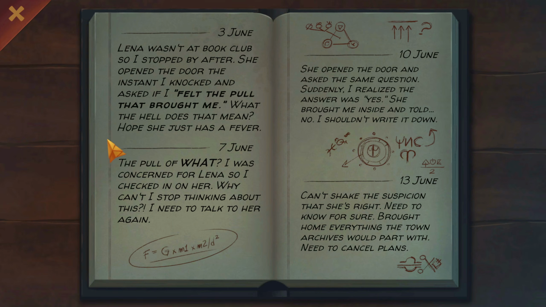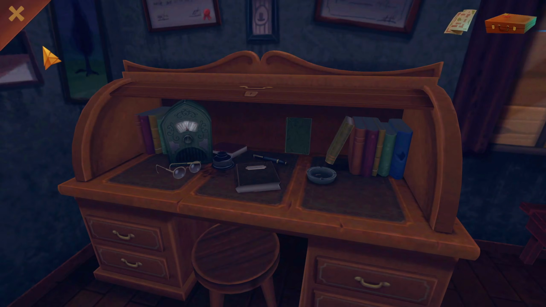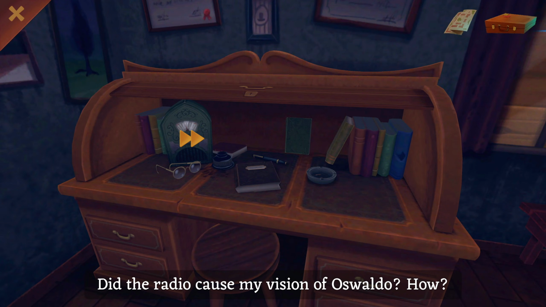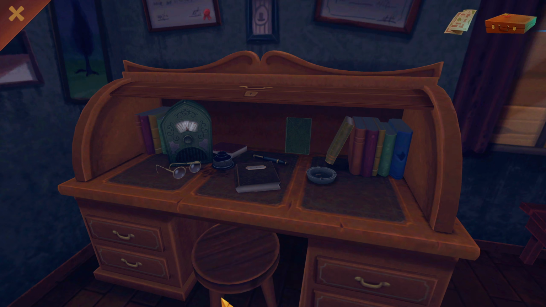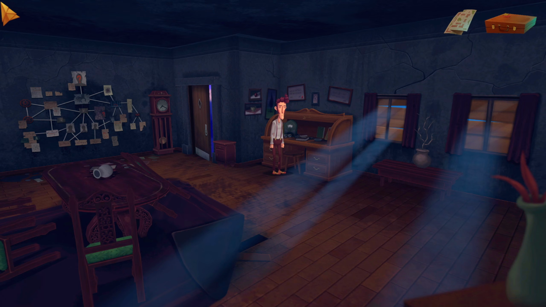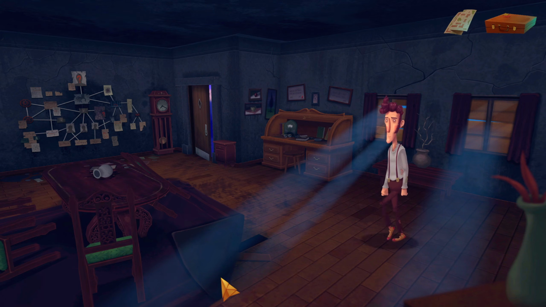Okay. We can't go back anymore, can we? No. Alright. Well, there you go. That was Oswaldo's diary. What else have we got? Well, there's the radio, which we should probably be cautious with. Did the radio cause my vision of Oswaldo? How? Well, don't ask me. I've just started the game. Okay. Seems like we can't access the drawers down here. Is that it? To be honest, I think that might be it. Okay. So, there wasn't anything else down below the floor, was there?